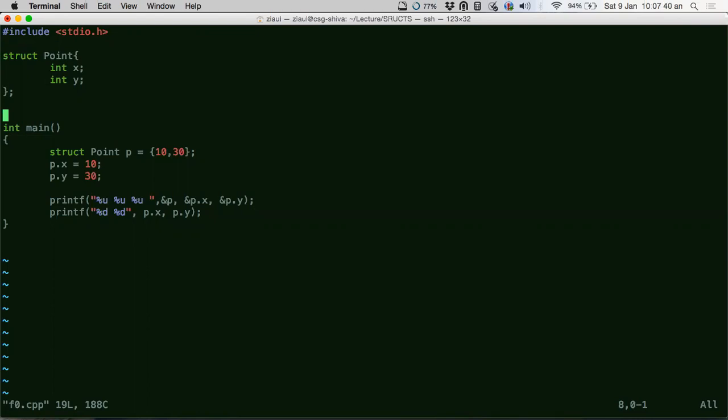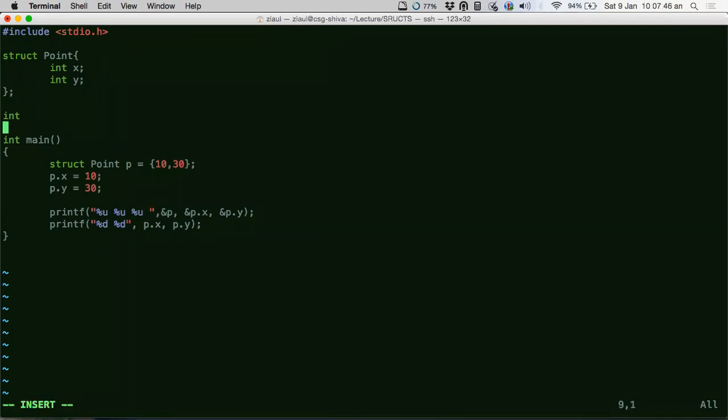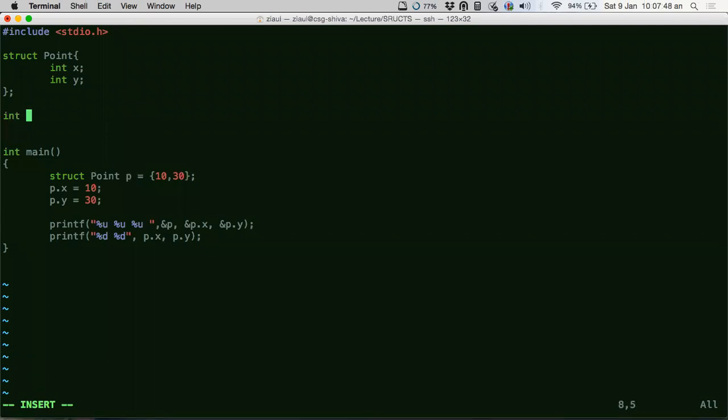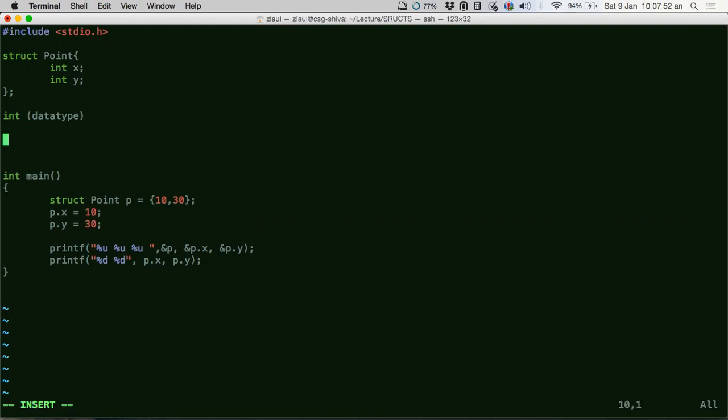Can you guys say in which category does an int fall? Int. What is this? Data type. Yeah, int is a data type. Correct. In what category does this fall? This is a data structure. Now, why am I calling it a data structure?